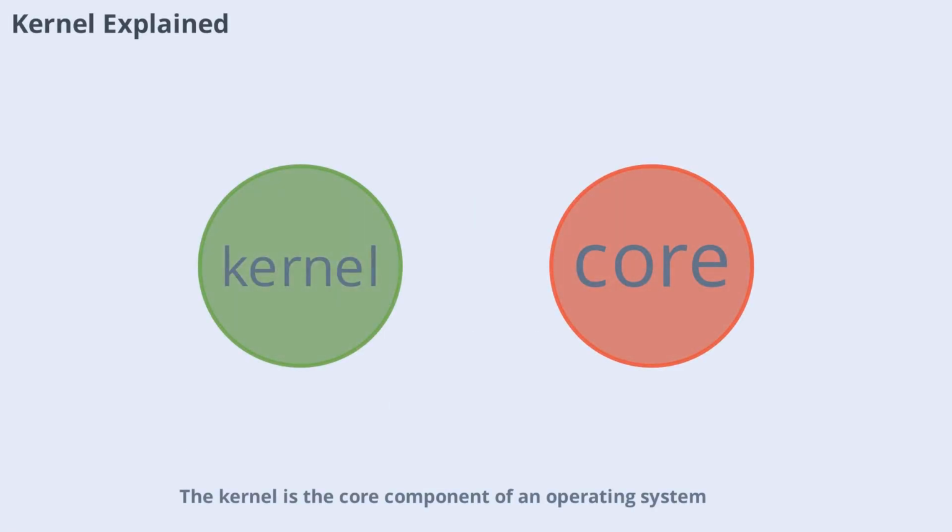The kernel is the core component of an operating system. It manages communication between hardware and software, handles resource allocation, and enforces security. There are different types of kernels, such as monolithic and microkernels, each with its own design philosophy. The kernel's efficiency directly impacts system performance and stability.